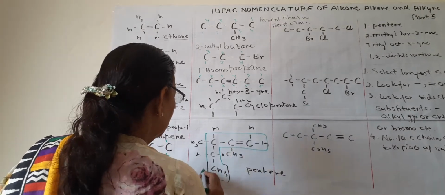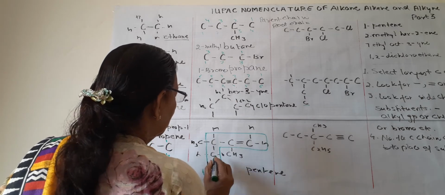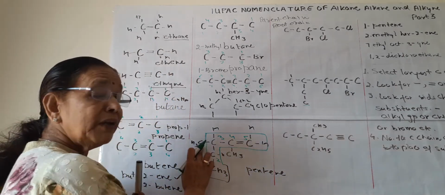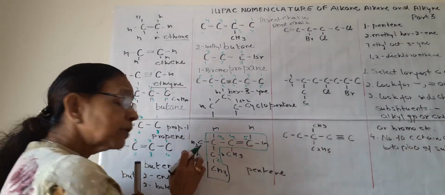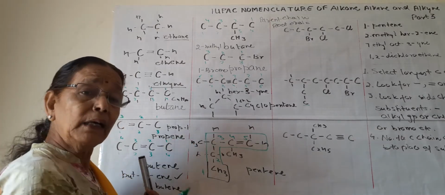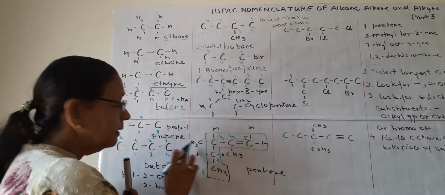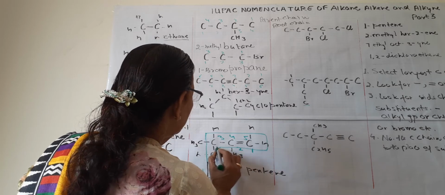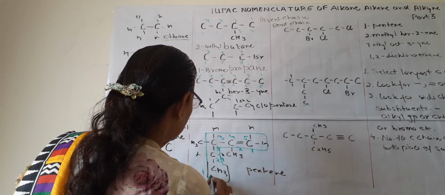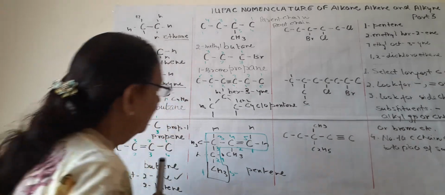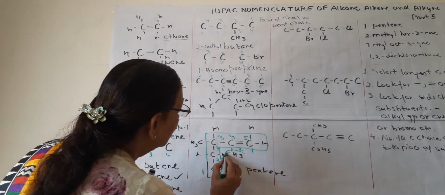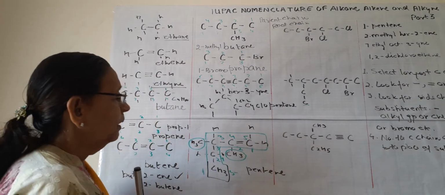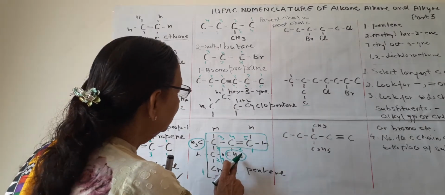Now we will write the number of carbon atoms. Suppose we count from here 1, 2, 3, 4, 5. This carbon we will not count as it is outside the parent chain and it is a substituent, a methyl group. And now we can write the numbers from here also: 1, 2, 3, this is 4 and this is 5. So we have to look for the position of this methyl group and this methyl group on this pentene.